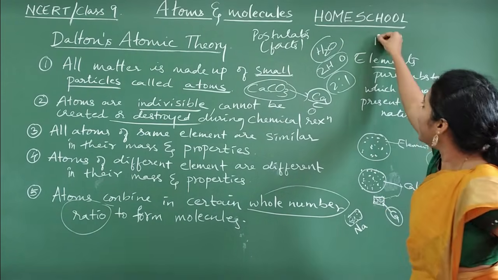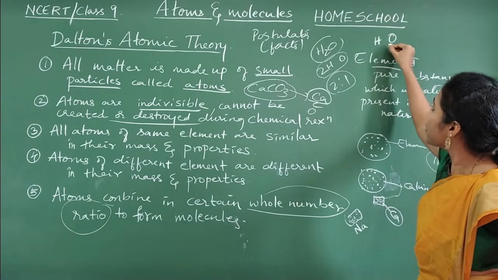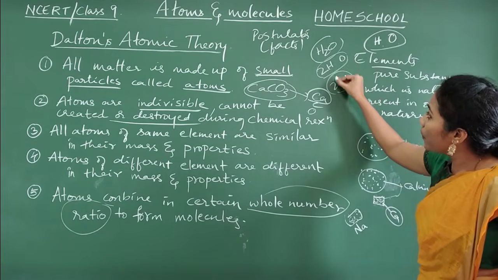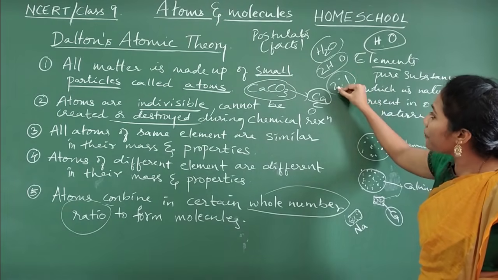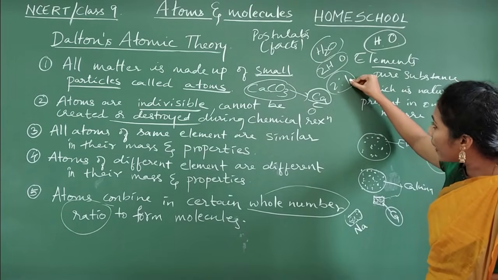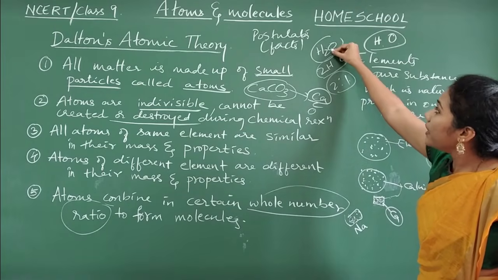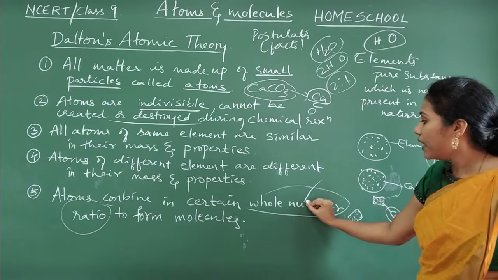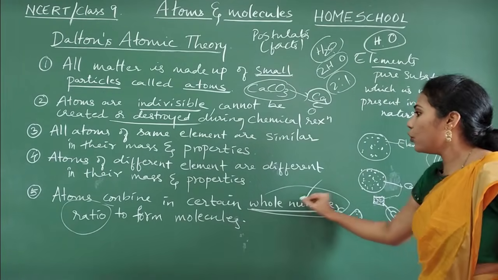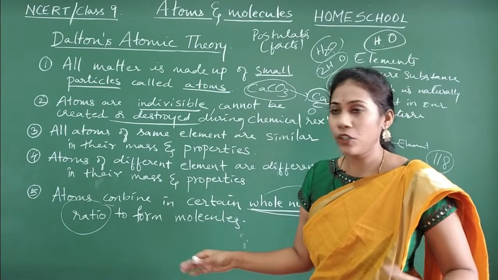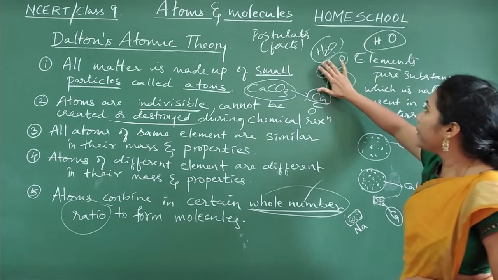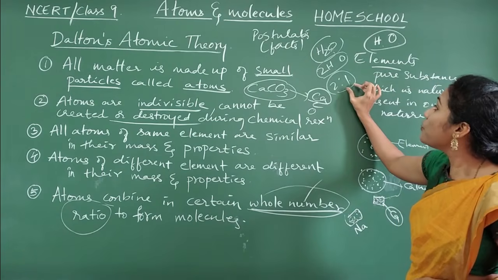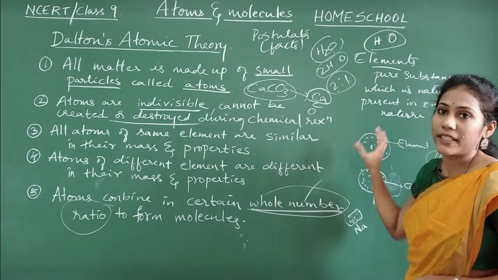If 1 hydrogen combines with 1 oxygen, do you call it water? No. Only when 2 atoms of hydrogen combine with 1 atom of oxygen will you call it water. That is the meaning of this term, whole number ratio. Here I can say hydrogen and oxygen are combining in a 2:1 ratio to make water.